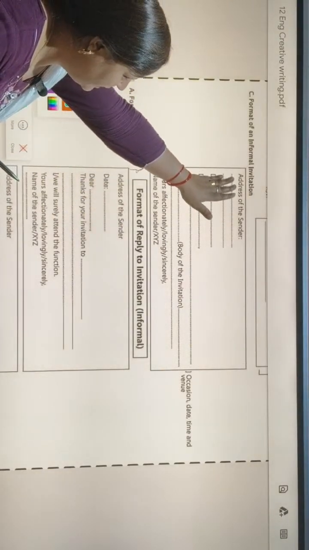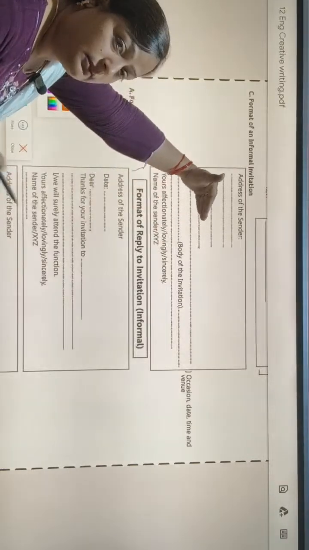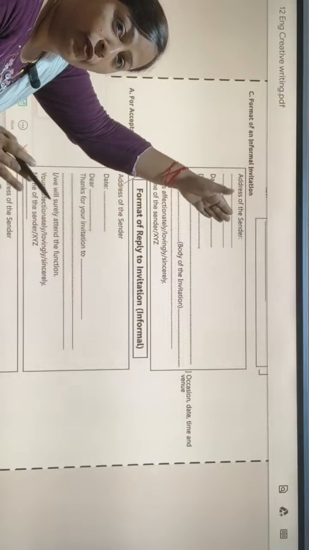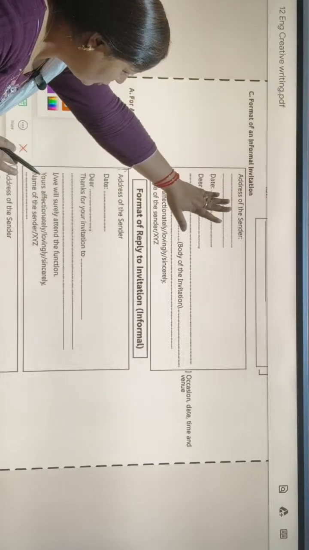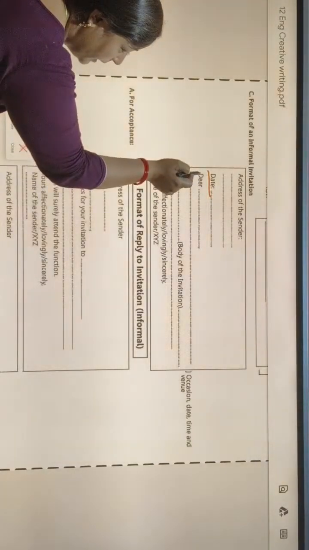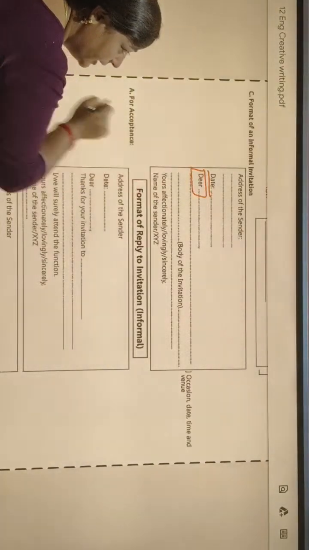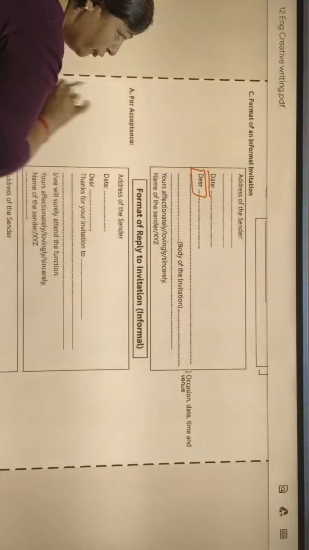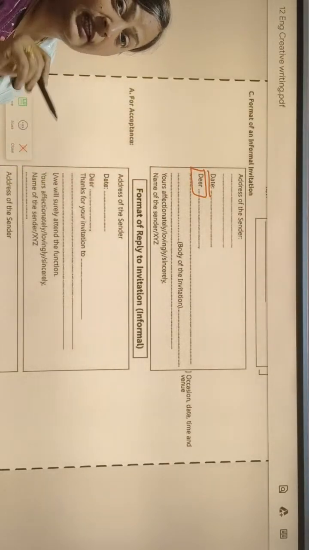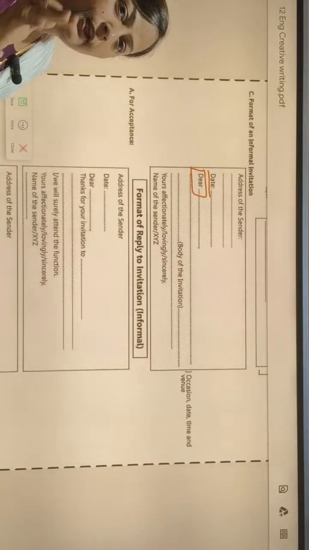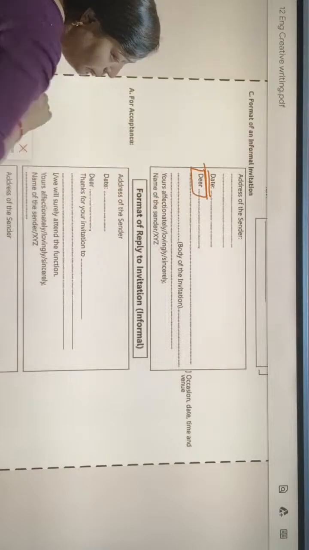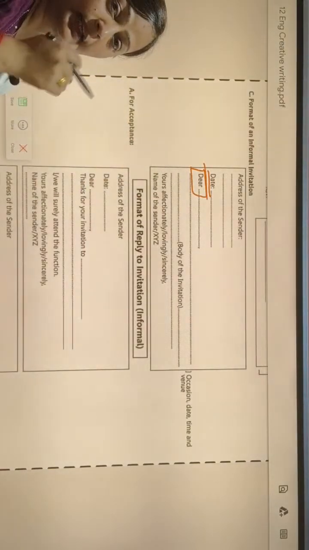First of all we will add the address, and in a formal invitation in letter form, we also write the address of the sender and then the date, the same thing. But here one difference is there. In formal invitation, we write the name of the receiver and his address also. But in informal invitation, we don't write the name of the receiver and his address.